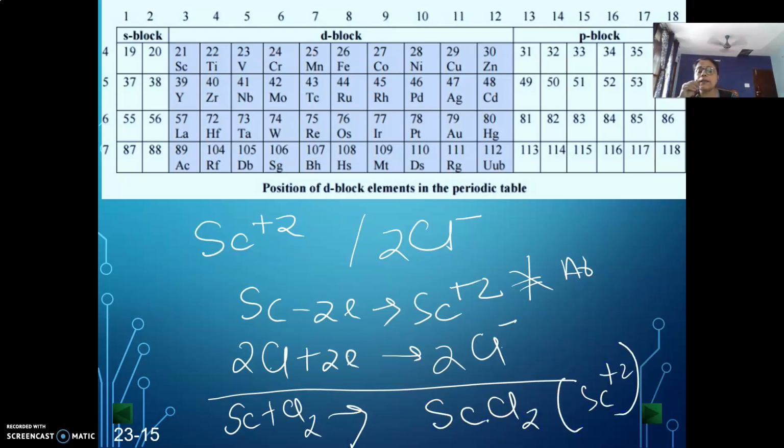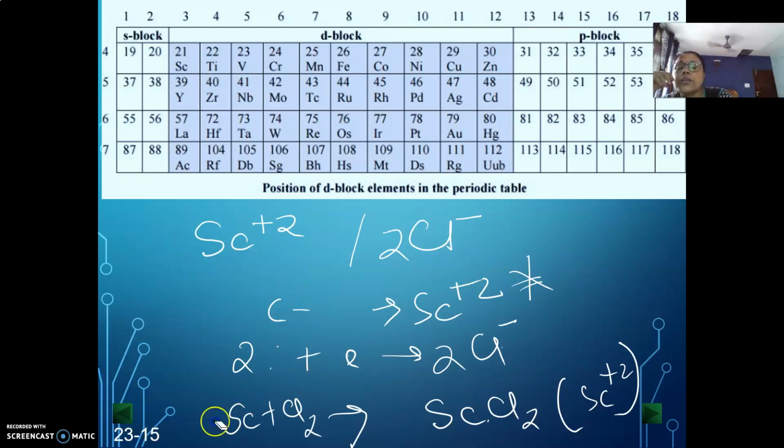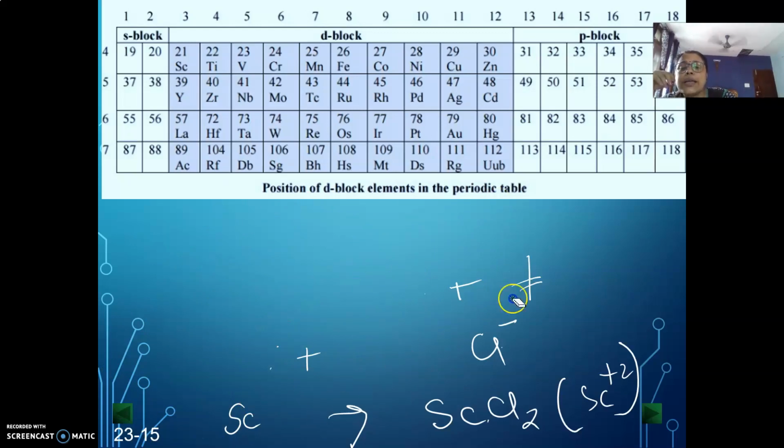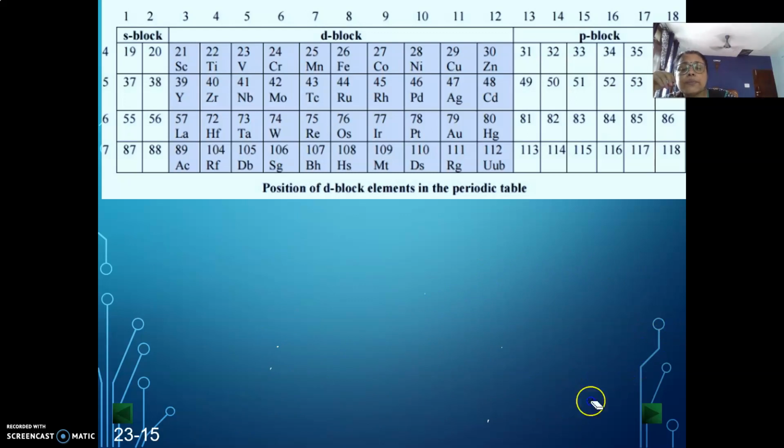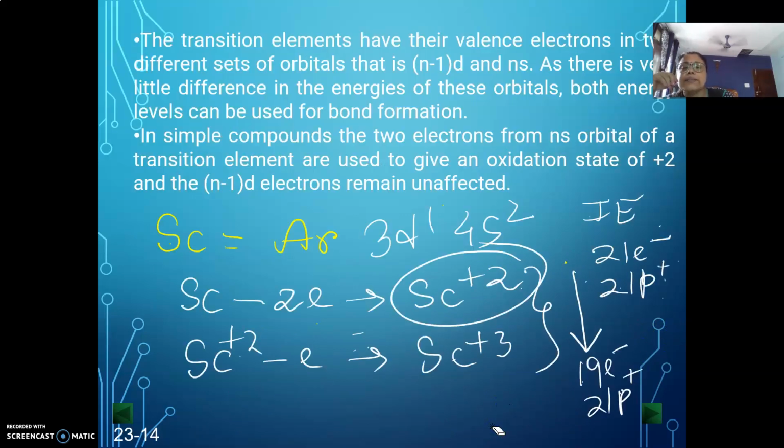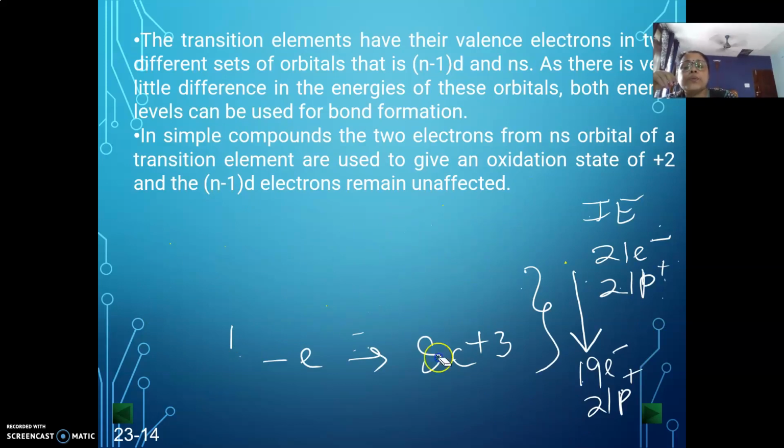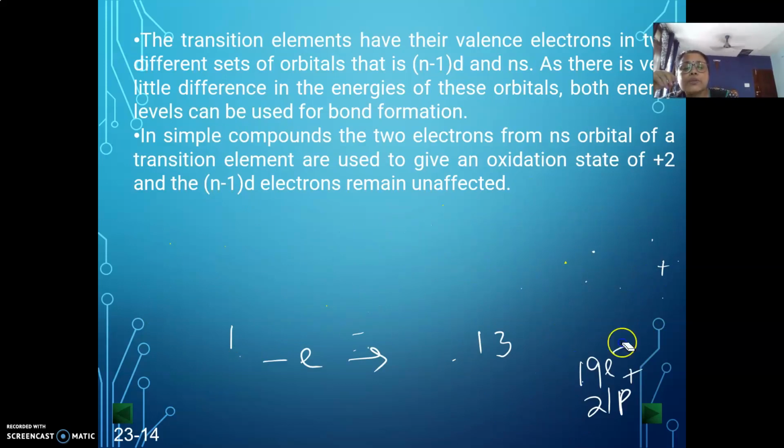Now what is the combining capacity of scandium here? It will be 2. Why is this formed? Because in order to go to the argon configuration, scandium first has to release its s electrons, and since in doing that you have to wait for some time to go again to the +3 state, the +2 state of scandium must be stabilized.